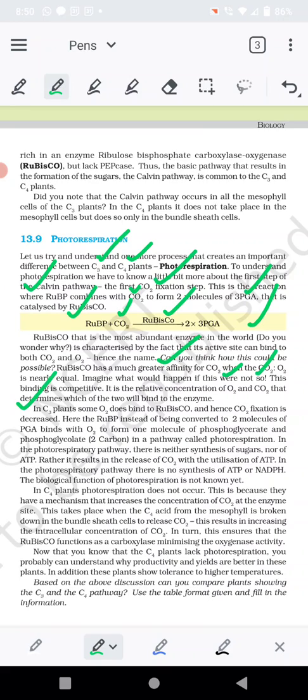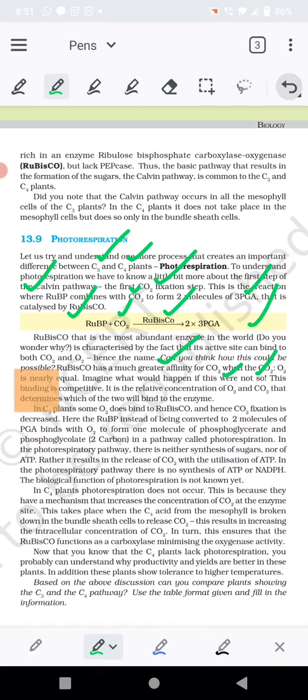Now in the C3 plants, some oxygen does bind to Rubisco, and hence carbon dioxide fixation is decreased. Here the RuBP, instead of being converted into two molecules of PGA, combines with oxygen to form one molecule of phosphoglycerate and one of phosphoglycolate in a pathway which is known as photorespiration.